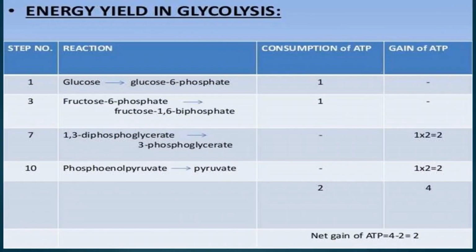Next is energy yield in glycolysis. So the ATP account in this process is 2 ATP are invested and 2 molecules of 2 ATP are produced. So mainly 4 ATP are produced. That's why net gain is 4 minus 2 ATP.